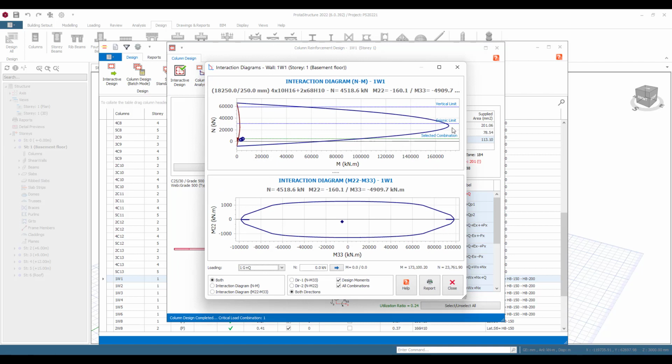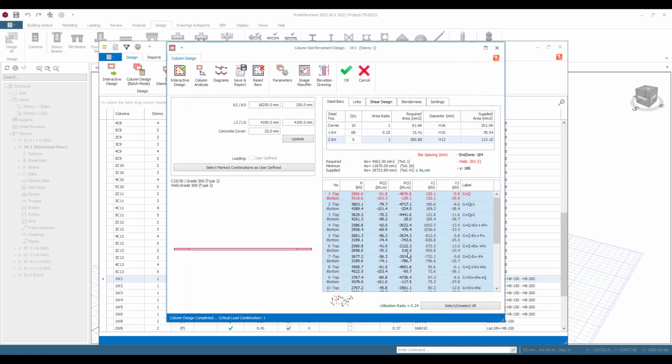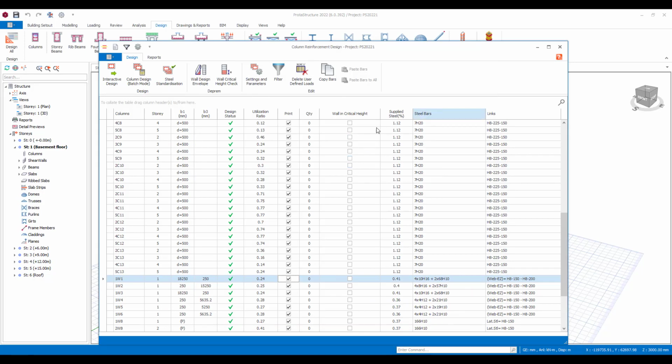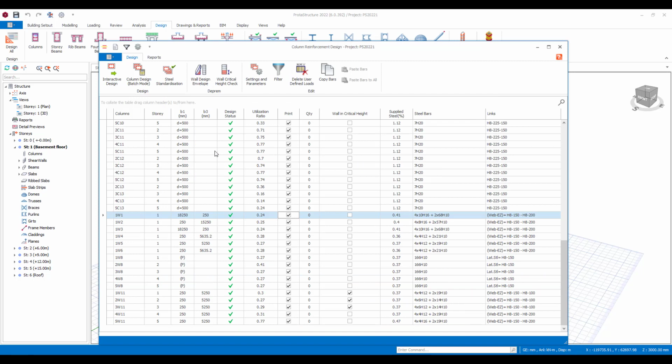Obviously this has a large bending capacity about its major axis and a small bending capacity about its minor, so you can see that, and you can see what's critical in terms of design. All of this is being highlighted to you here. We will also check for things like wall design envelopes, critical wall height checks, and the containment detailing associated with those, particularly for seismic considerations.